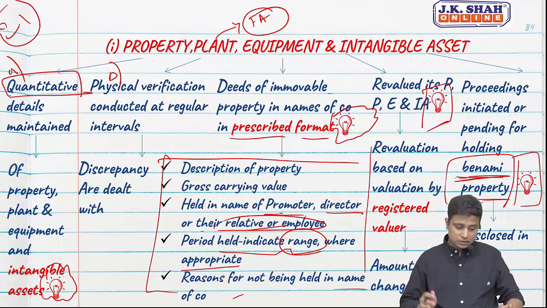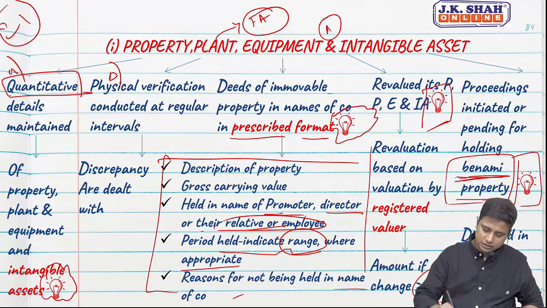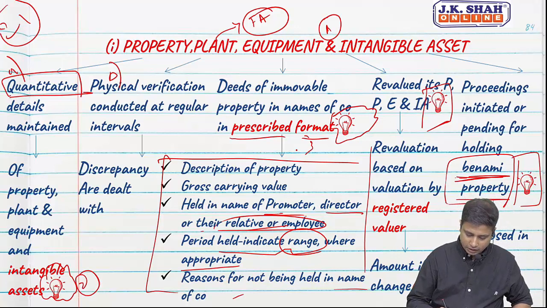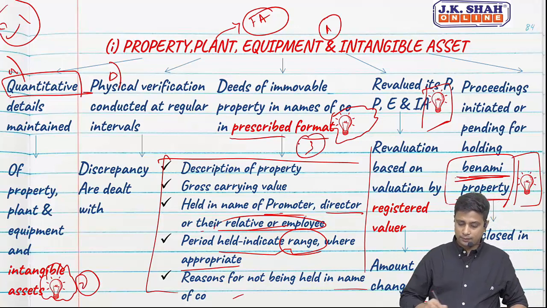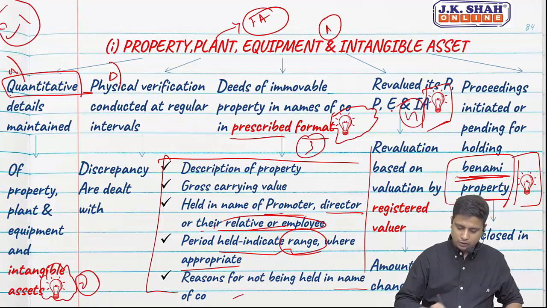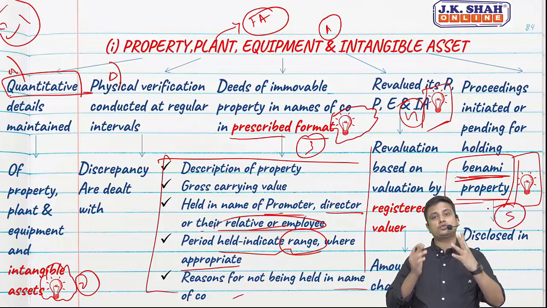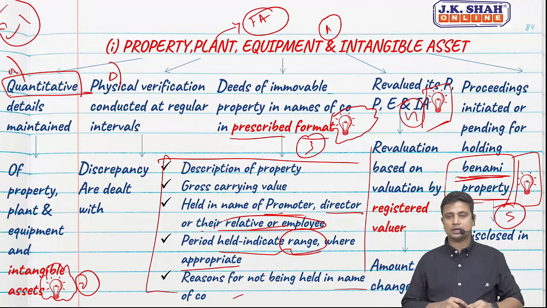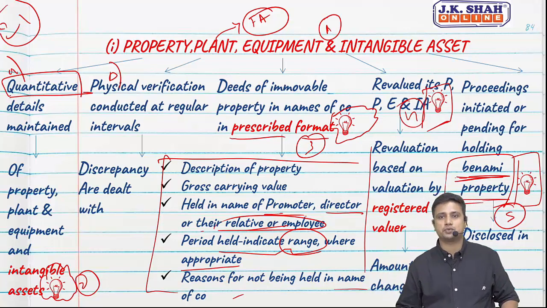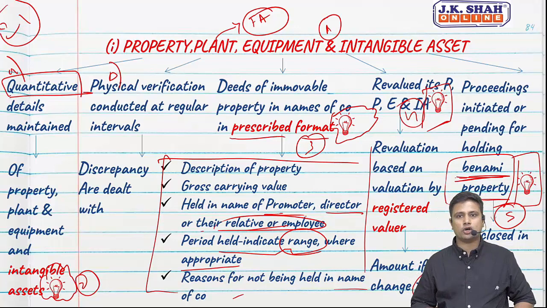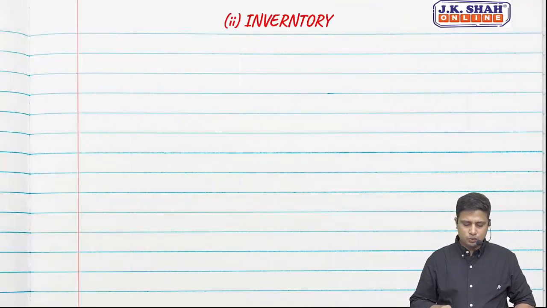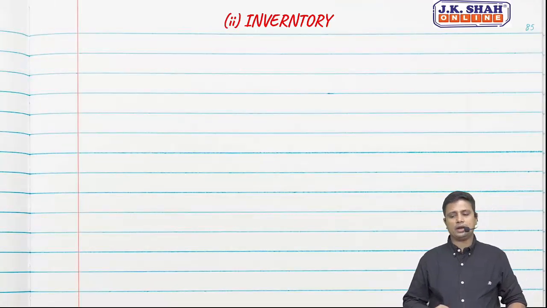So if you see in this one clause itself, the name has changed, intangible assets have been included, the prescribed format has been given, that is three, revaluation has been talked about, four, and Benami property has been talked about, five. There are five new changes in CARO 2020 in case of property, plant, equipment and intangible assets. So that was clause 1. Let us move ahead. Clause 2, inventory.